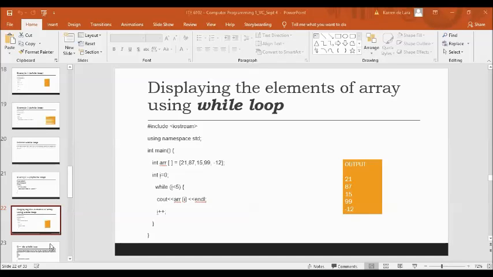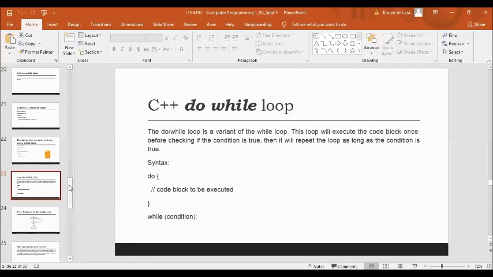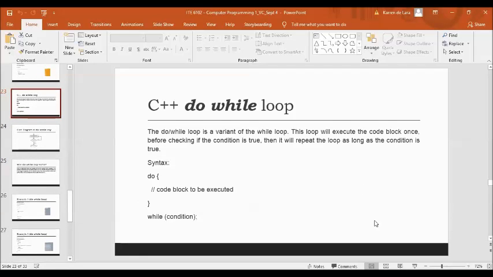So next, we have the last type of looping statement here, the do while loop. The do while loop is a variant of the while loop. This loop will execute the code block once before checking if the condition is true. So we have to execute first the statement, and then evaluate the condition. Then it repeats the loop as long as the condition is true.